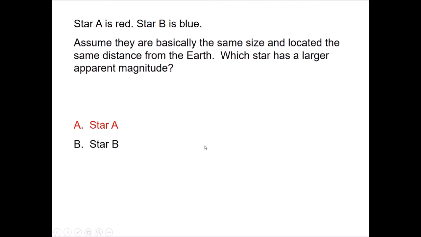All right, we established in the previous question that A is a cooler star. And the Stefan-Boltzmann law tells us that a cooler star will not be as bright. A star that's not as bright has a larger apparent magnitude. So when I said which star has a larger apparent magnitude, I'm really asking you the question, which star is fainter? Which star is fainter? And that would be A. A is fainter because it's cooler, all things equal. Okay. All right, fantastic. So by the way, I mentioned these things about the colors. Blue is hotter, red is cooler. You've got to remember the rules about this, though. Let me go back.